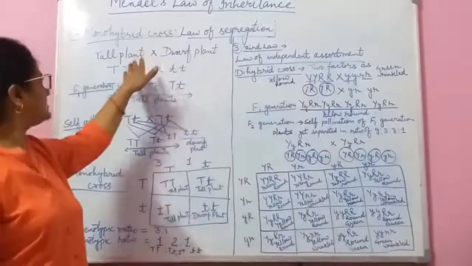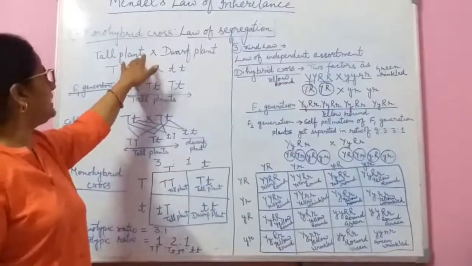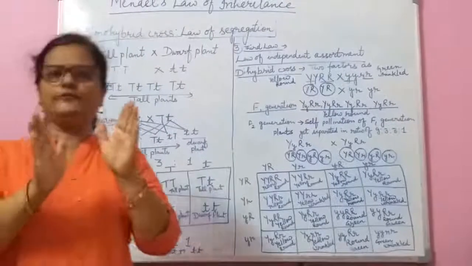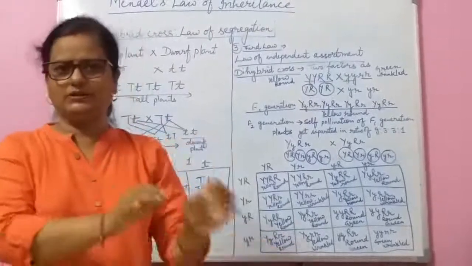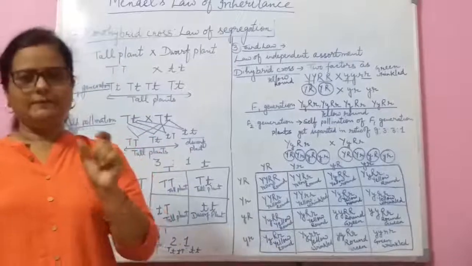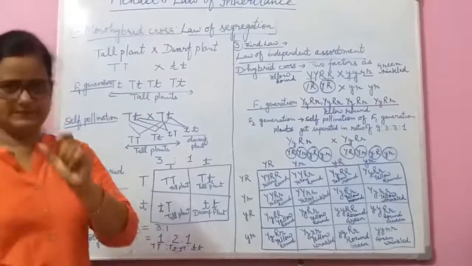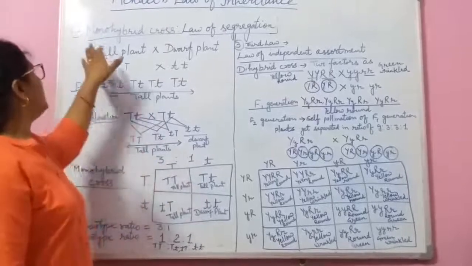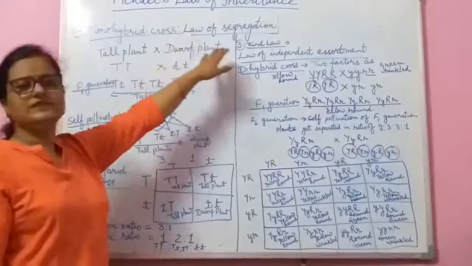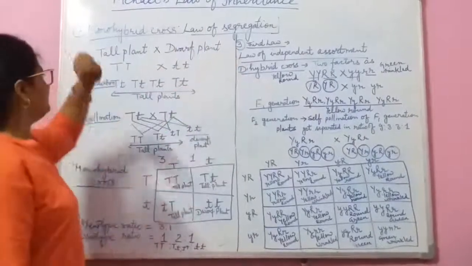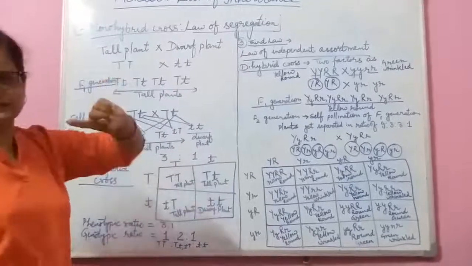But the first one is the monohybrid cross, and it combines with the law of dominance. Means in the book you will find only the law of dominance. But for our convenience, we read it in three parts. So the second part is the law of segregation. The law of segregation, what does it say?